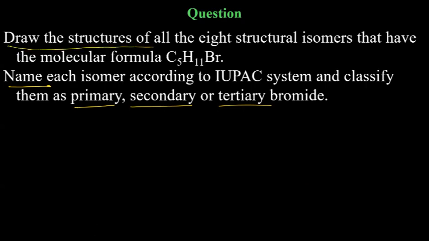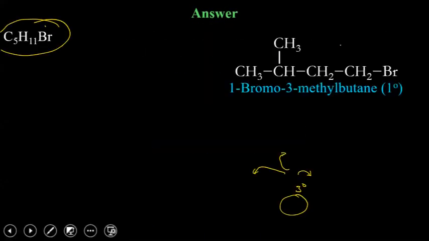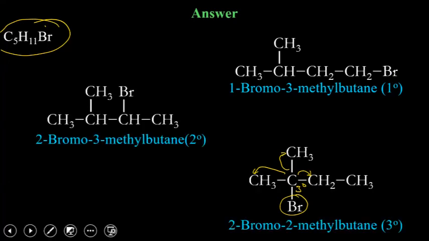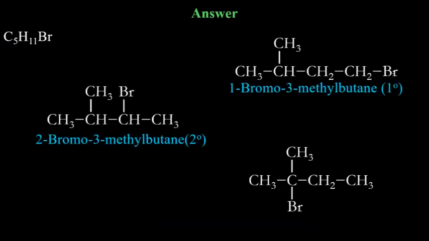Draw the structures of all 8 structural isomers. Means these are isomers having the same formula, but their structures should be different. So that's what we are doing, we are drawing different structures. Remember, 6 we have got till now, 3 and 3 here.